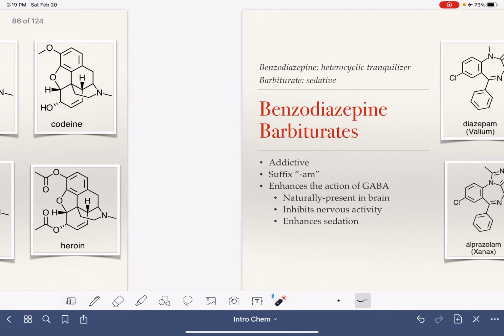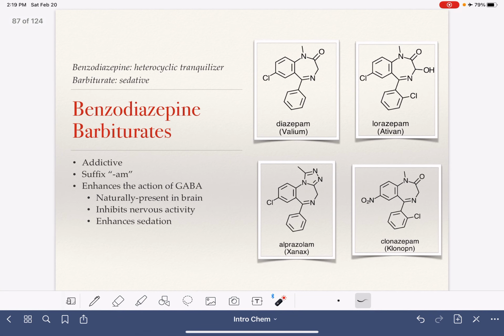And last but not least, I'm going to talk about benzodiazepines and barbiturates. These are all molecules that have an ending in "am": diazepam, lorazepam, alprazolam, clonazepam. Benzodiazepines are tranquilizer molecules. Barbiturates are sedatives. So together, these are things that just really calm you down.